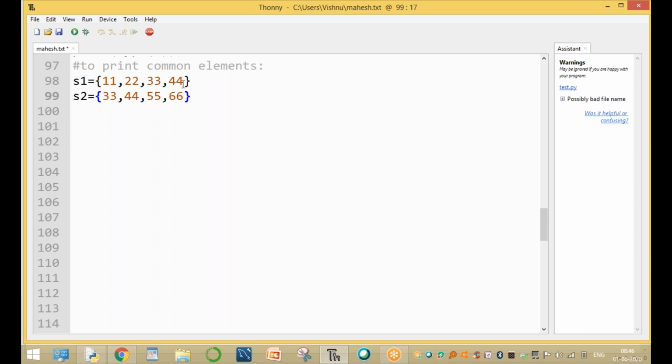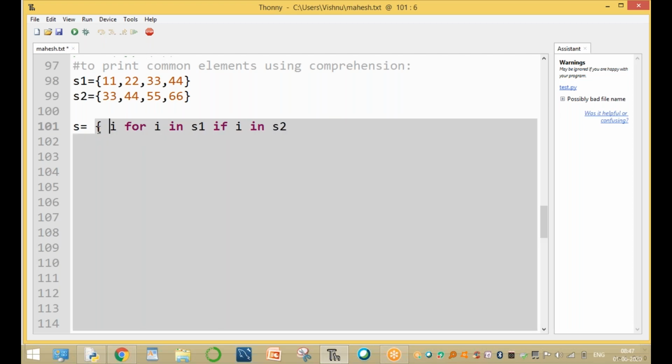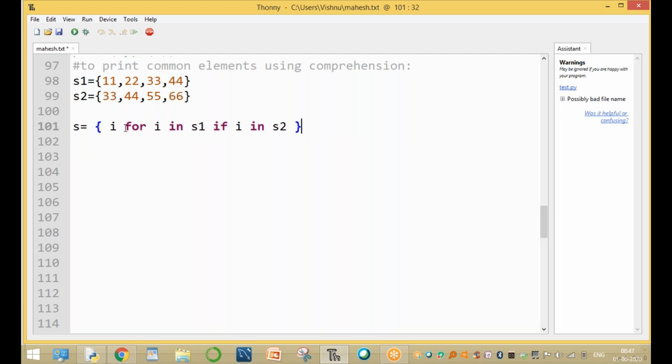There are different ways. One is to find the common elements directly using the intersection function. But here you print common elements using comprehension, without using intersection. How to print with the comprehension? Now s equal to, for i in S1, if i in S2. If this condition returns true, then the element i is assigned. This is called a set comprehension with curly braces.